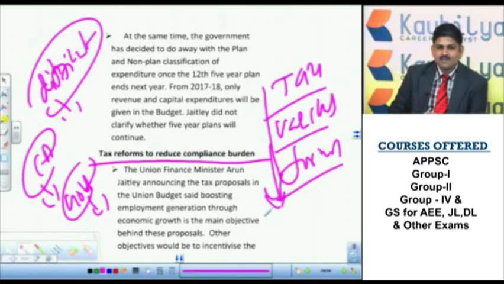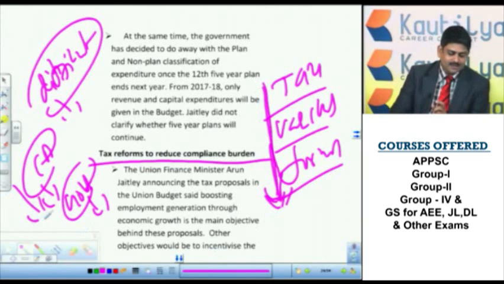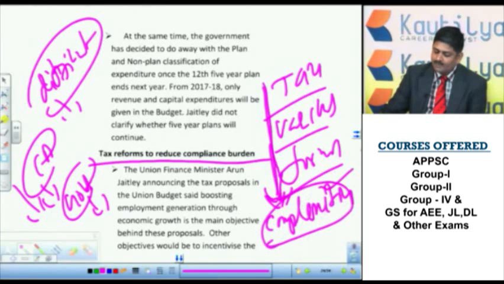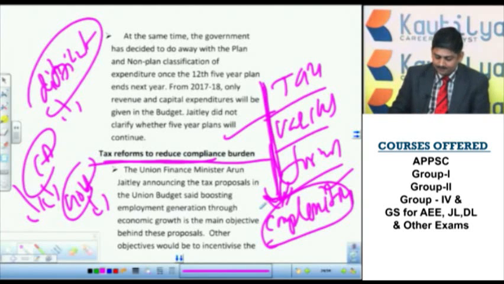So that is the reason why many people are not willing to pay the tax, because they have to face a lot of problems in paying the taxes. In paying the taxes itself, there are a lot of complexities. So in order to reduce these complexities, the government of India is reducing various norms or procedures. These issues were proposed in the latest budget.